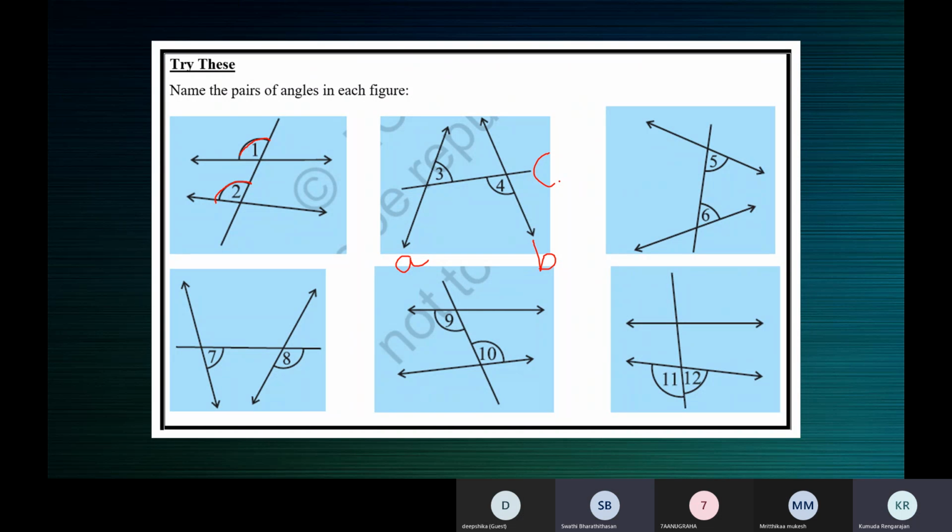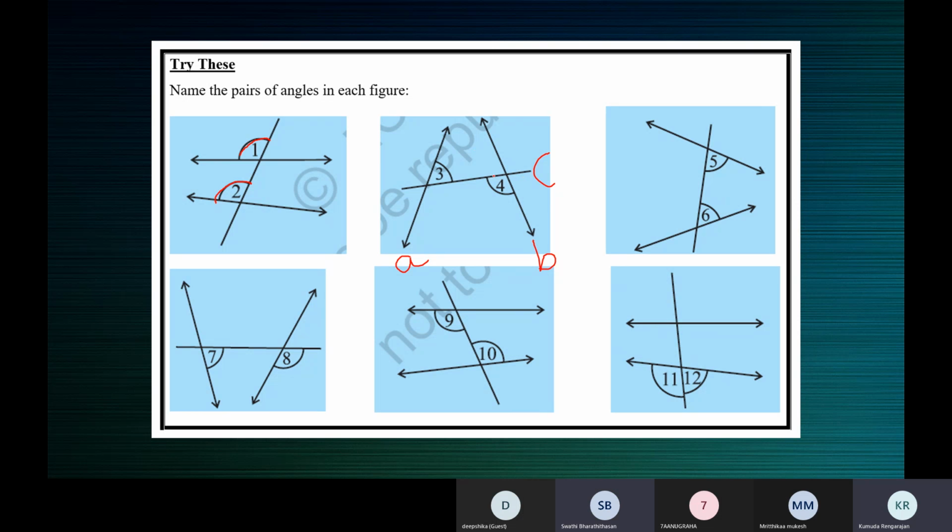Ma'am, they are not parallel lines, because a parallel line is a pair of lines that has the same distance apart and they do not meet. But in this figure, if they are extended, they will meet at a point, ma'am. Perfect, very well said.